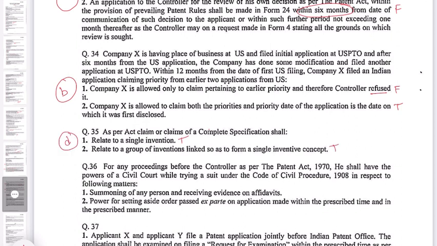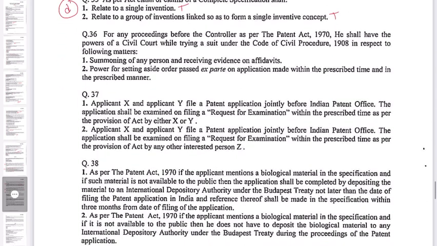Question 36. For any proceedings before the controller as per the Patent Act 1970, he shall have the power of a civil court while trying a suit under the Code of Civil Procedure 1908 in respect to the following matters. A. Summoning of any person and receiving evidence on affidavits. This is true.